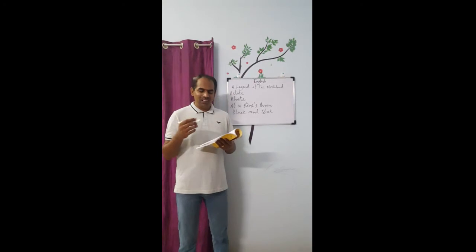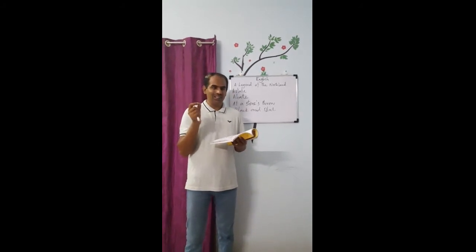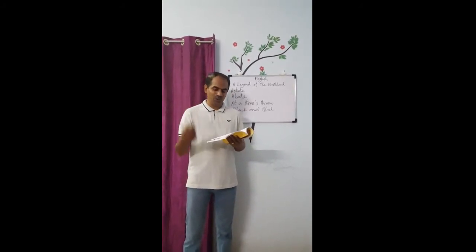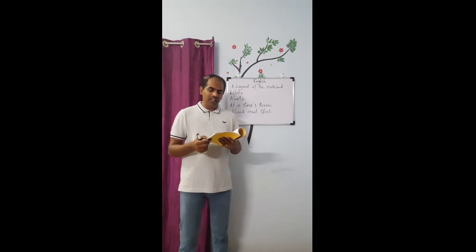Away, away in the Northland. So, Northland here refers to a country in the North Pole. We all know that the North Pole is so cold, and in winter the daylight lasts for a few hours. The story happened in a country in the North Pole, where the hours of the day are few.